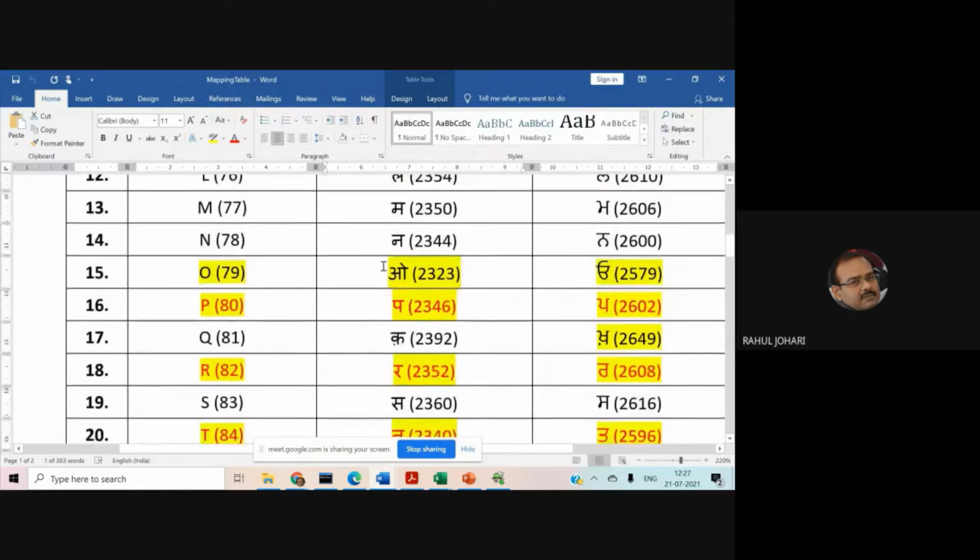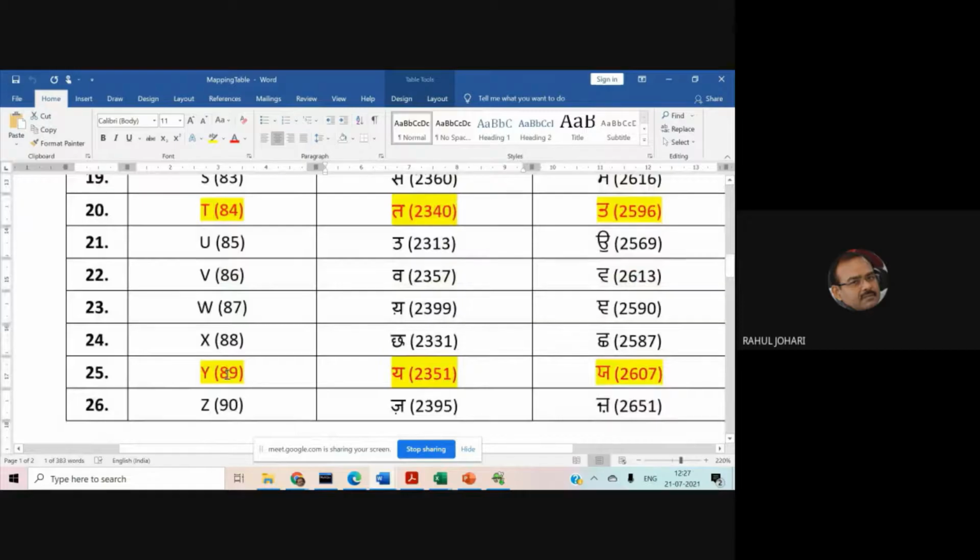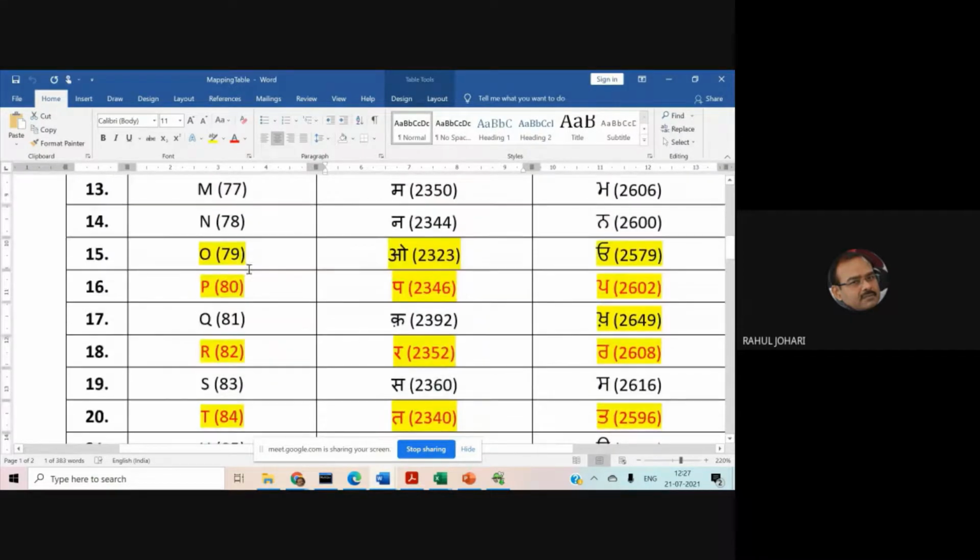Then Y, ASCII value 89, Unicode value for Ya is 2351. Then P, ASCII value 80, Hindi mapping character is Pa, Unicode value 2346. Then T has ASCII value 84, and Ta is the mapped Hindi character with the Unicode value 2340.